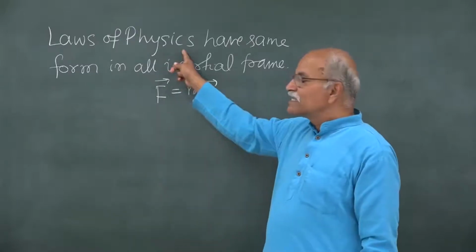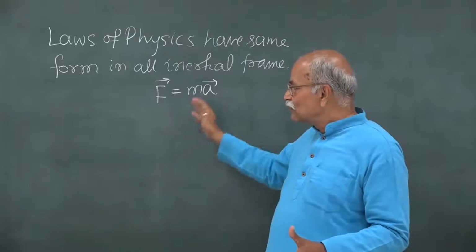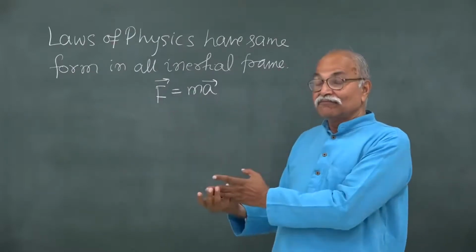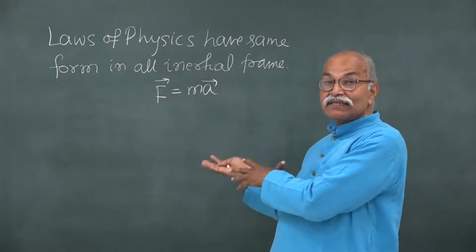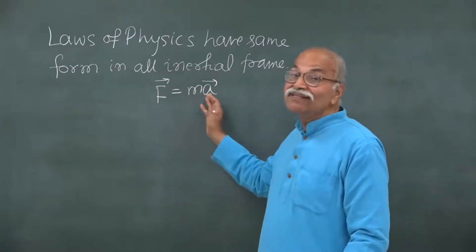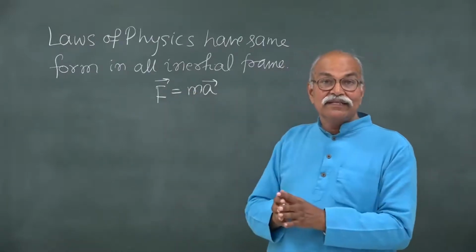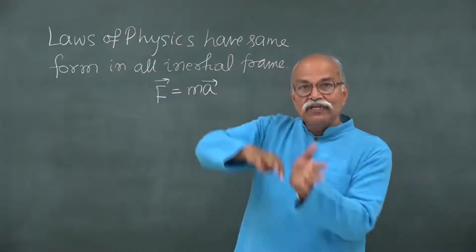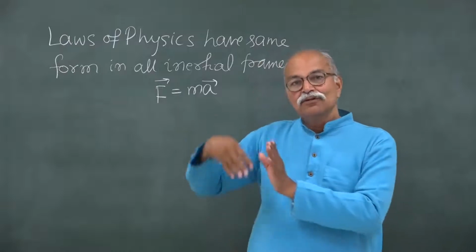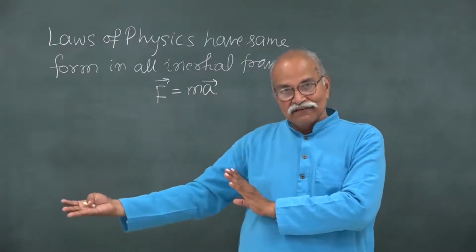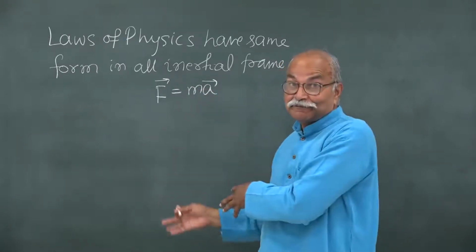What this postulate says is that if you are in some frame, F equals ma, and you go to some other frame and see what the force and the acceleration are, you still have the same relation there also. Now, I can connect the acceleration in one frame to the acceleration in the other frame. I can connect force in one frame to the force in the other frame, and mass, and we can verify.